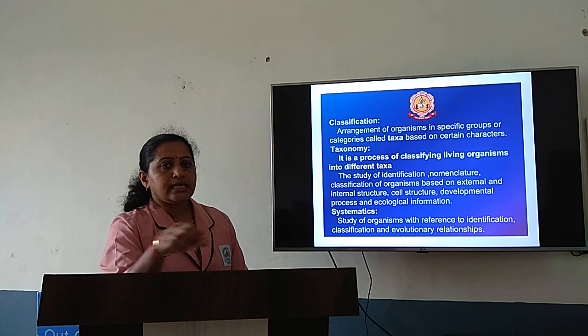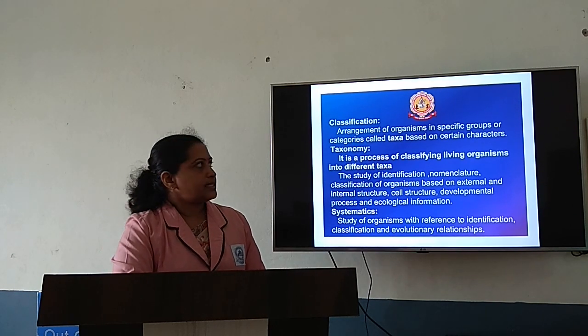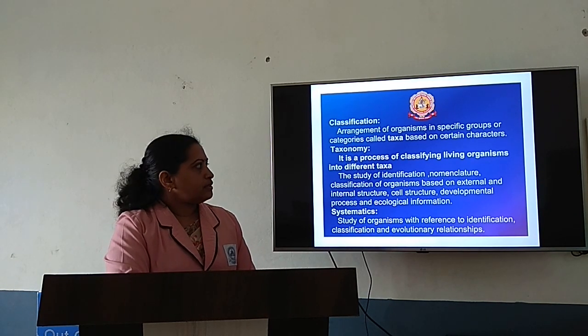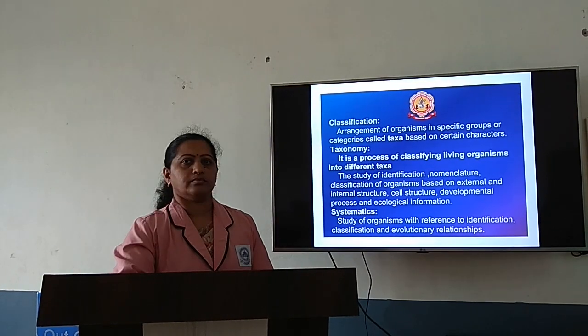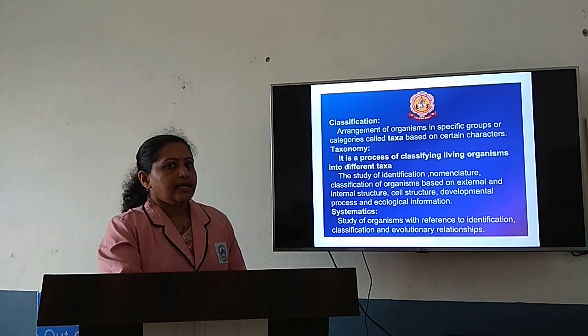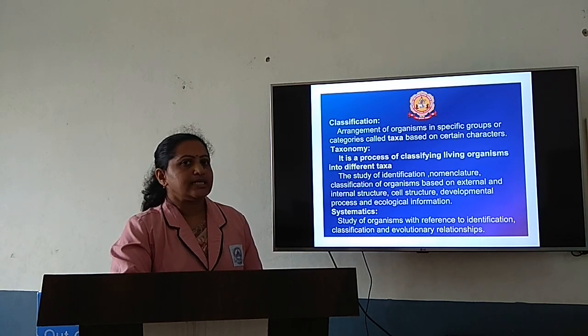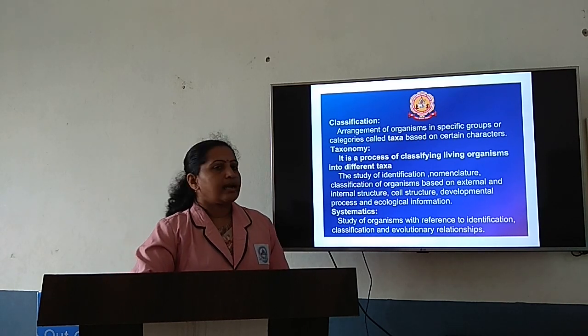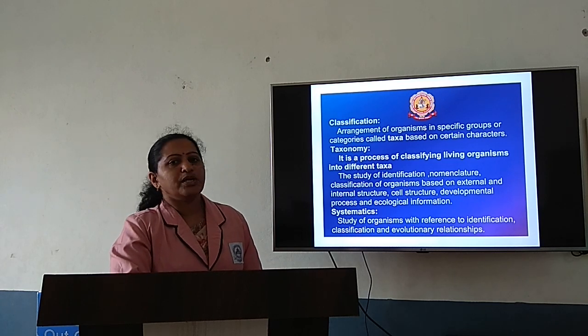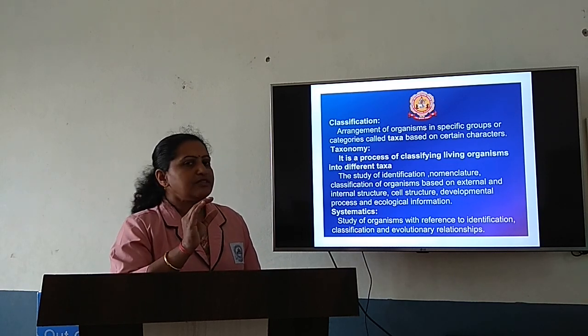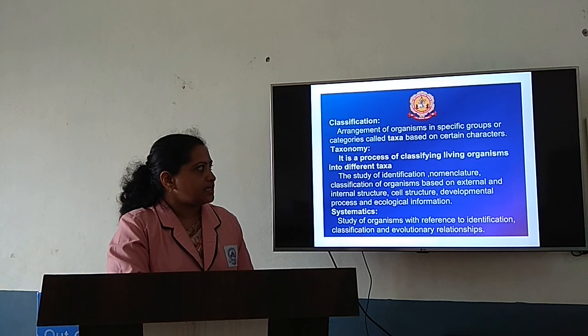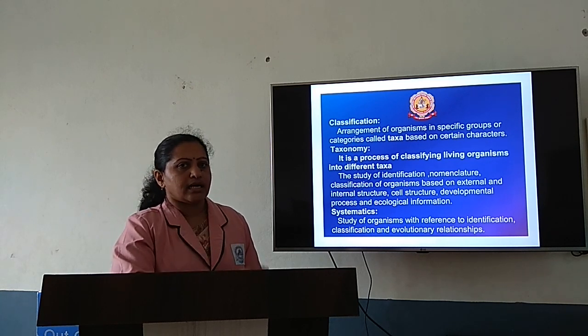Let us see certain other terminologies like classification and taxonomy. Let us discuss one more terminology, that is classification. Classification is the arrangement of organisms in specific groups and categories called taxa.